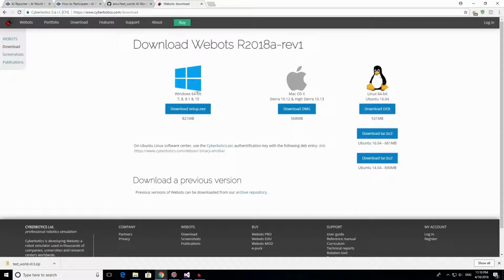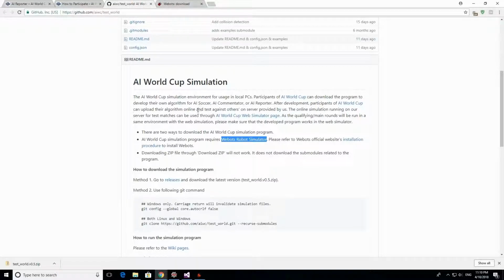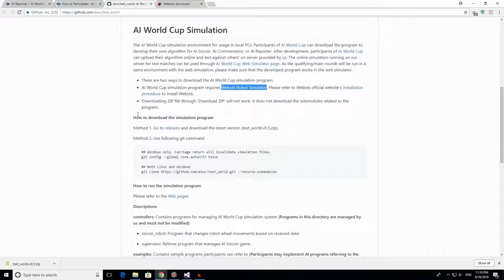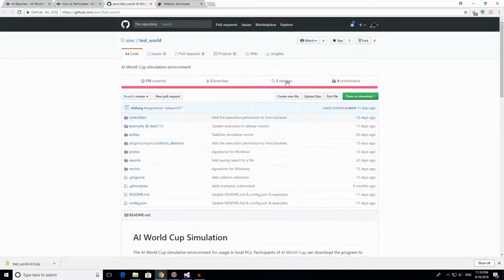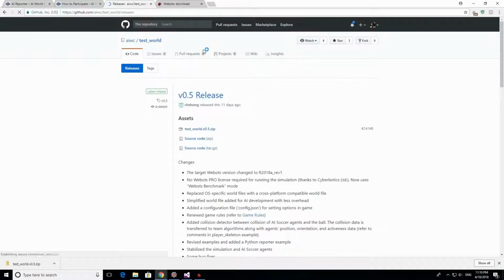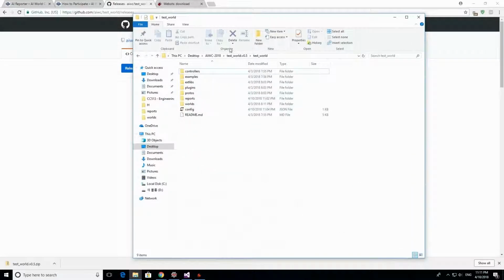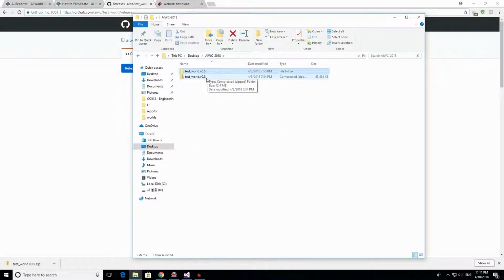So you download Webots, and then you can go back to download the AI World Cup simulator program. How can you download that? Here you have the instructions, but the easiest way to do that is going to the release page. You can click here or come here to the release page. You see that there are 5 releases, and the last one is version 0.5, so you should download version 0.5. Click here. You see that I already downloaded version 0.5. I downloaded it here and unzipped it.